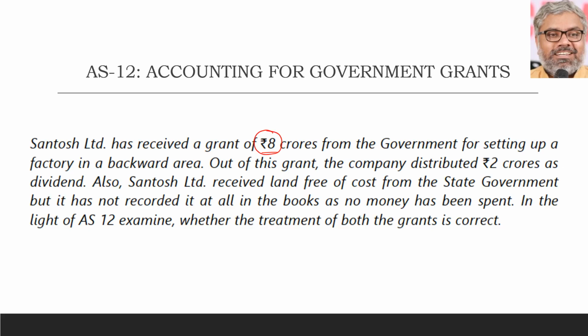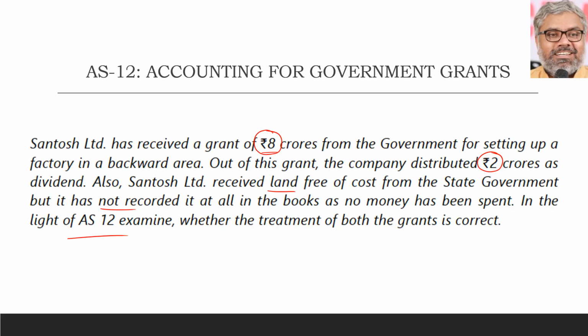For setting up a factory in the backward area. Out of this grant, the company distributed 2 crores as dividend. Also Santosh Limited received land free of cost from the state government, but it has not recorded it at all in the books of accounts as no money has been spent. In the light of AS 12, examine whether the treatment of both the grants is correct.